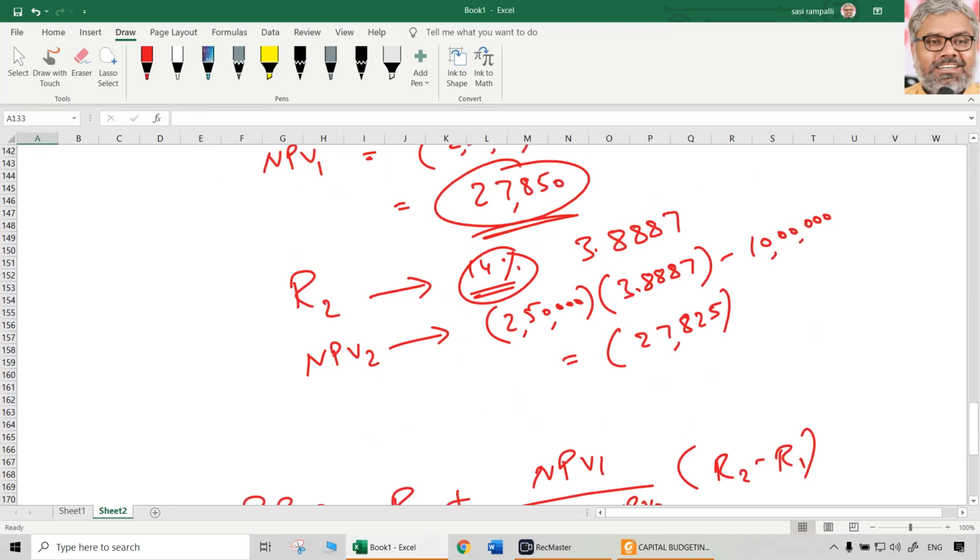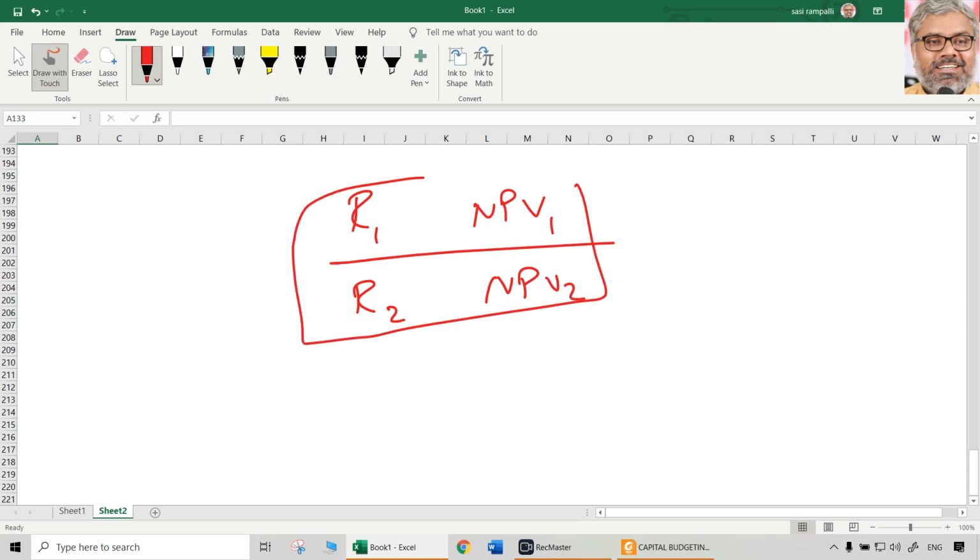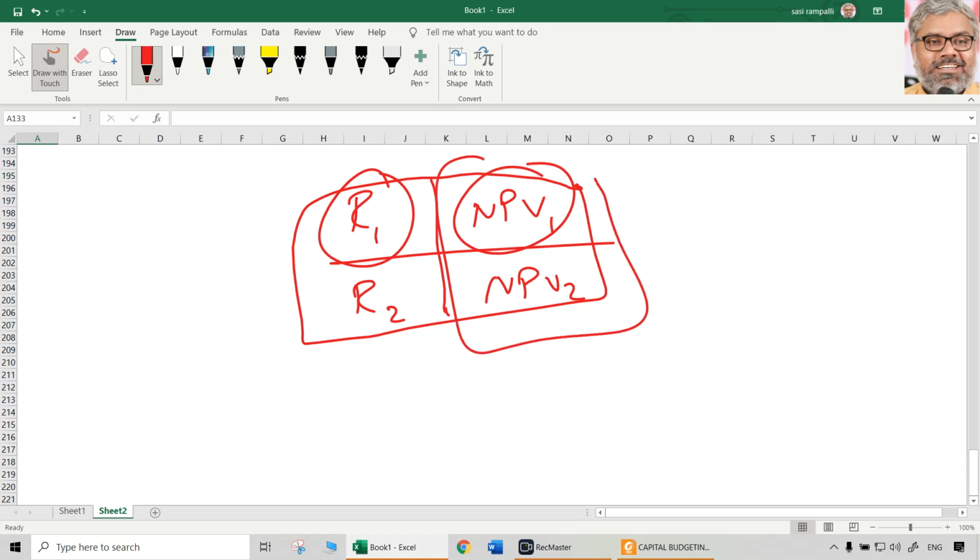All that you need to do is simply fix some rate in mind, calculate NPV at that rate, see what is the NPV. If it is already negative, then this is R2, and what you calculated is NPV2. But if it is already positive, that is NPV1 and this is R1. Then you have to increase the rate to R2, calculate NPV2. That's all. Then substitute in the formula. When you have these two things, the formula for IRR is having only these two things. What is the formula? R1 plus NPV1 divided by NPV1 minus NPV2 multiplied with R2 minus R1.